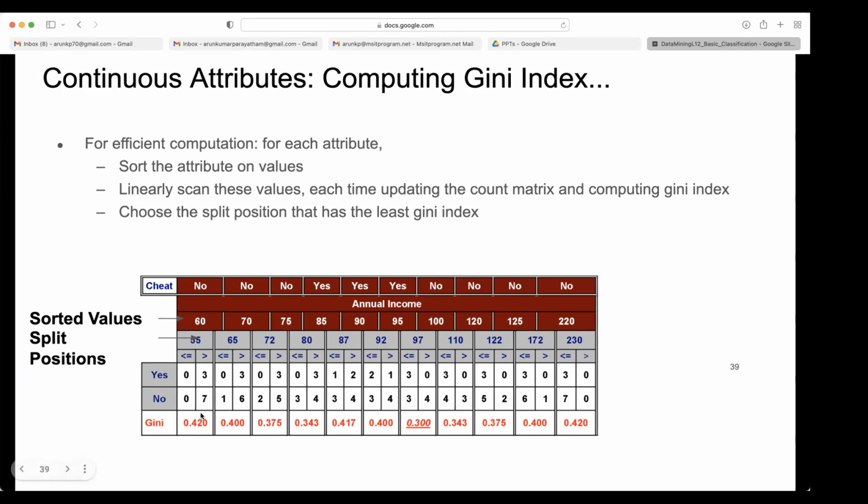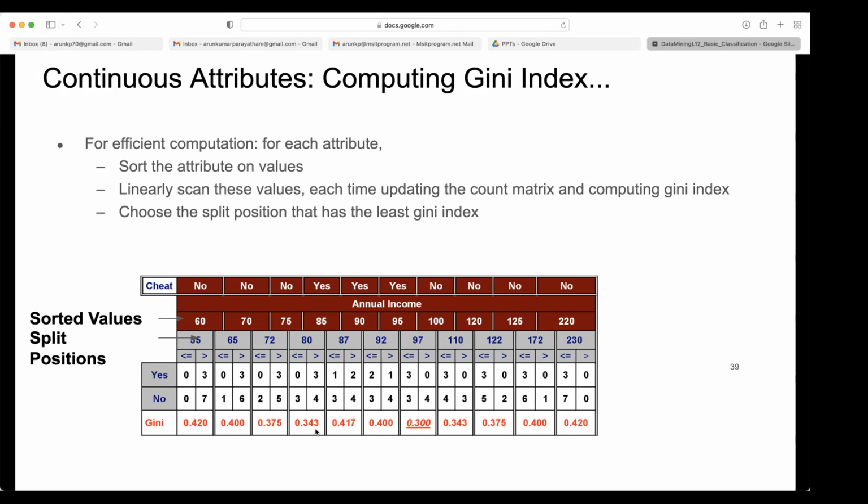Three and 7, it is not evenly split, right? If it is evenly split, you would have got 0.5. But the majority is dominating here. You still got almost close to 0.5, so the impurity is high here. For the next split, 0.400. For the next split, you are getting 0.375, 0.343, like this.